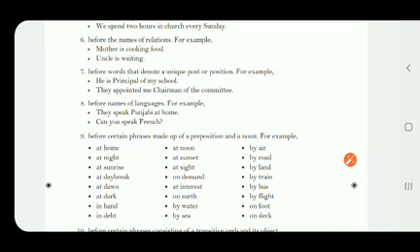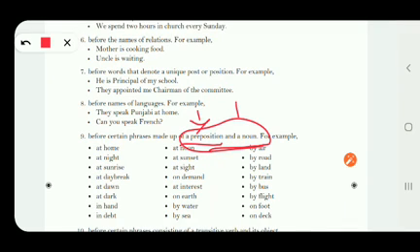articles before it. Now, ninth one: before a phrase made up of a preposition and a noun. Phrase you also know, children. If there is a preposition and a noun in a phrase, in that case also we are not supposed to use any articles before them.